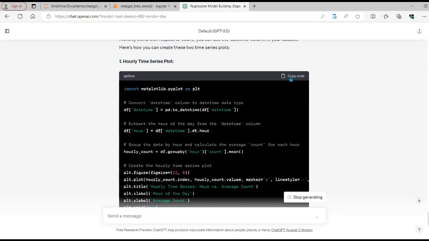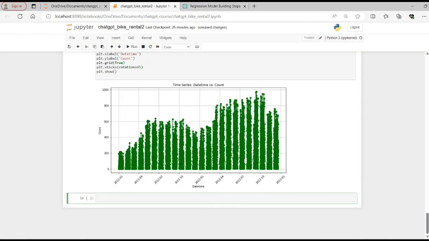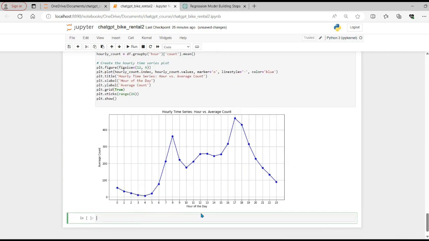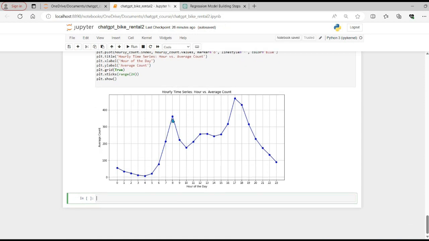So it has given us two codes. So let's create the hourly one. That would be much more interesting, to see if hour plays an important role. So we can see that our sales increase when the hour of the day is 6 to 8, which would be 6 a.m. to 8 a.m. So might be a lot of working people are using it, or maybe school students. That's why we have seen an increase in the sales, and then afterwards it starts going down.